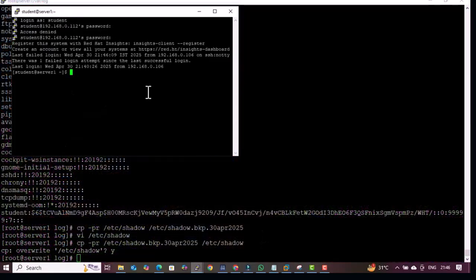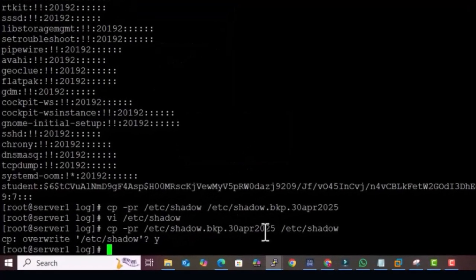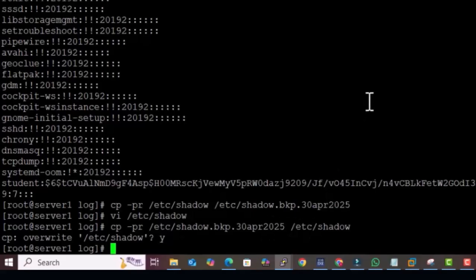See, now you are able to log in. So this is a very lifesaving practice. Before doing any configuration changes, you always need to take a backup of the configuration file in this way.